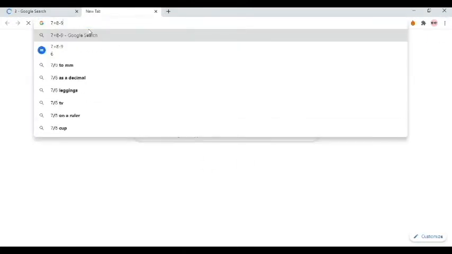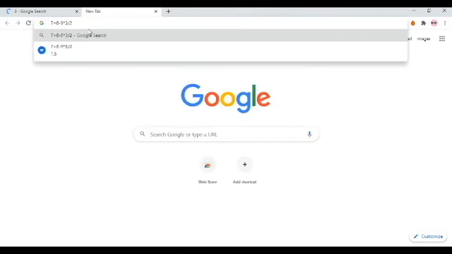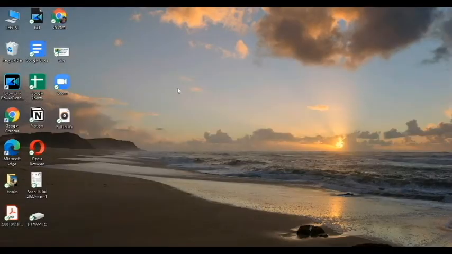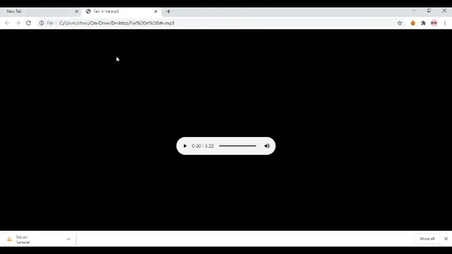Tip number 4. Do you know the Google Chrome browser also acts as a media player for you? If there is no media player in your computer that supports audio or videos or PDF files, then you can use the Chrome browser to play it. So, pick any media file you want to play, and simply drag that into the Google search bar and leave it. Then that audio or video starts.